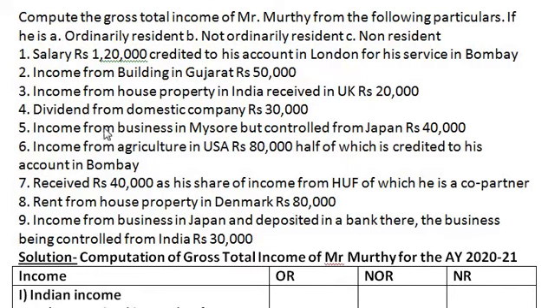After reading and discussing this sum, we got to know which incomes are to be considered as Indian income, which as foreign income, and which as exempted income. Past untaxed foreign income is not given in the sum. So as per our understanding, let us start solving the sum. So first Indian income is salary of rupees 1,20,000.